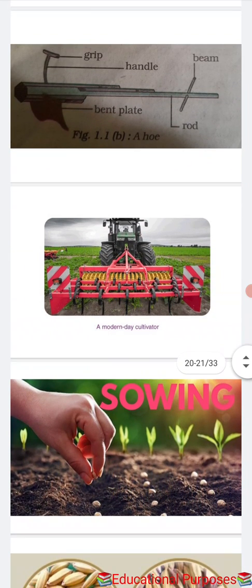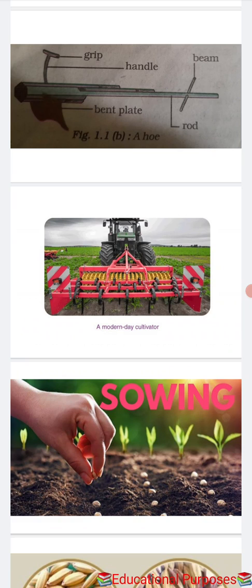There is a traditional cultivator and a modern day cultivator. Traditional cultivator means a plough and a hoe, and the modern day cultivator is used with tractors. Nowadays ploughing is done by tractors. The use of a cultivator saves labor and time.